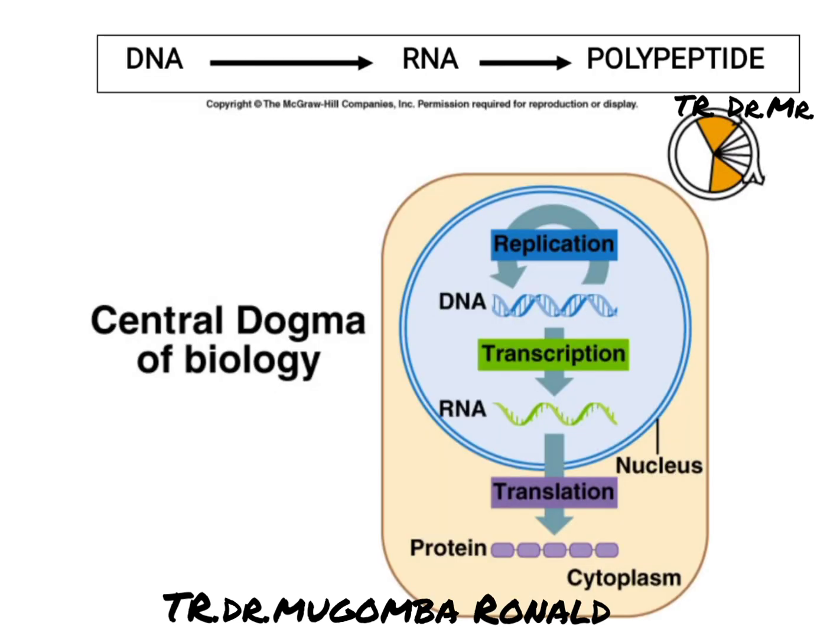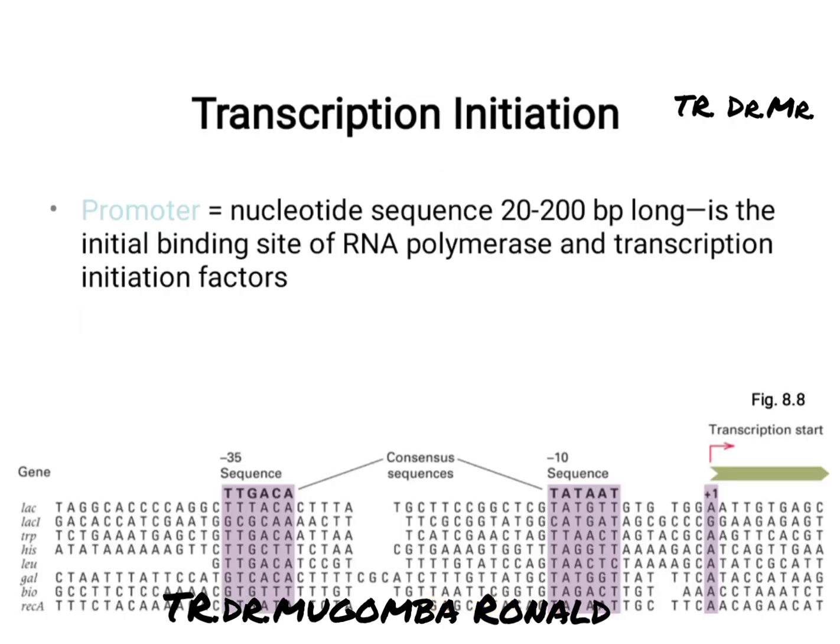So this is another illustration to show the meaning of what we call the central dogma. Remember, always central dogma: replication, transcription, translation. DNA replication, transcription, translation, with the exception of reverse transcription in retroviruses. Having looked at the central dogma, we can now look at the whole process of transcription.